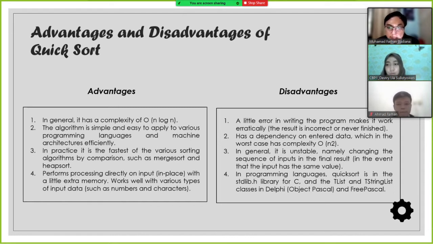And here are the disadvantages. First, a little error in writing the program makes it work erratically. That means the result is incorrect or never finished. Second, it has a dependency on the entered data, which in the worst case has complexity O(n squared). Third, in general, it is unstable, namely it changes the sequence of inputs in the final results in the event that the input has the same value. Fourth, in programming languages, Quicksort is in the stdlib.h library for C and the TList and TStringList class in Delphi or Object Pascal and Free Pascal.